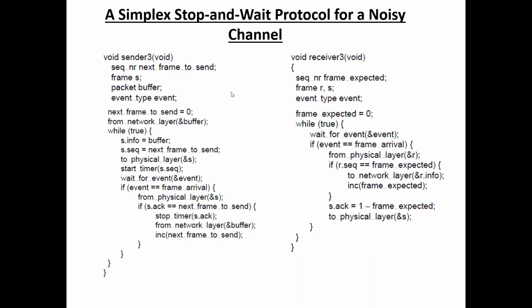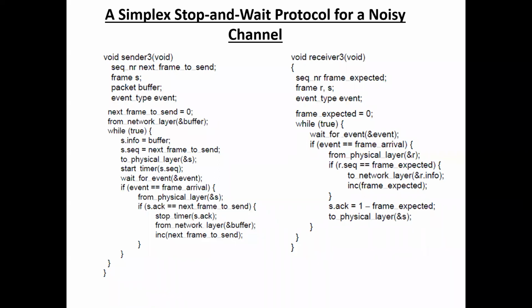In this protocol, we give one sequence number to each frame to be sent. Why? Because suppose there is an error in one frame. How do we recognize that frame? By using the sequence number. Suppose the sender sends data to the receiver, but there is an error in one frame. Then you want to retransmit that frame by using that sequence number.